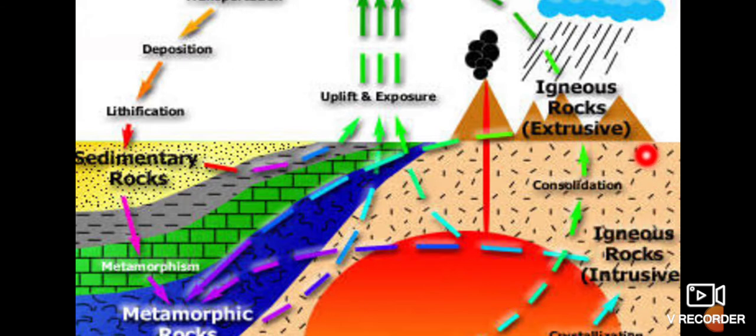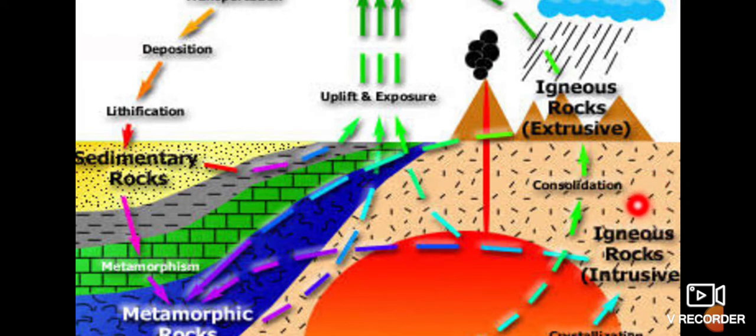These intrusive igneous rocks, we have already covered, are formed in the interior part of the earth. So again we have seen how from extrusive and intrusive rocks, the rocks are changing into sedimentary rocks, and then sedimentary rocks, when undergoing excessive heat and pressure, change into molten magma, and again the molten magma changes into igneous intrusive rock.